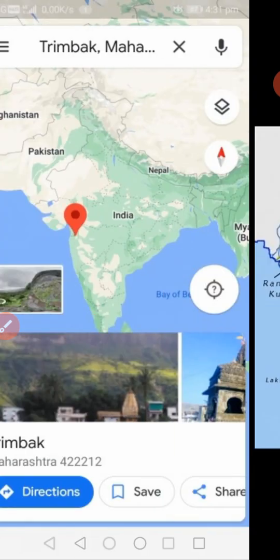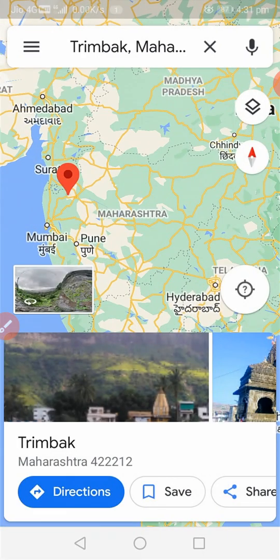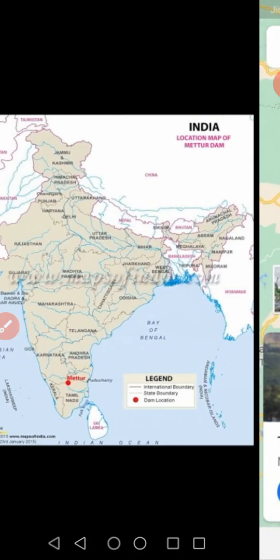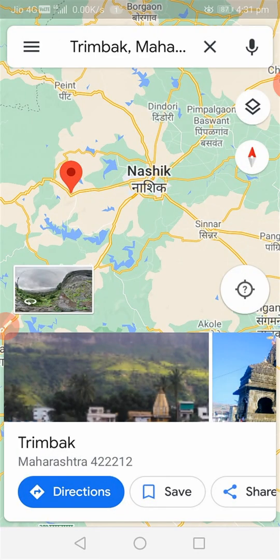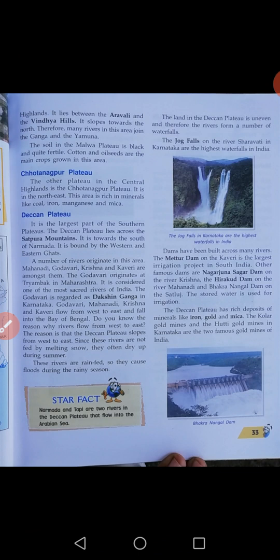Triambak. See, this is the image of Triambak, the red mark here. It is in Maharashtra, near Nasik. Triambak is very near to the Arabian Sea actually. It can flow towards the Arabian Sea, but it does not. The fact is different.